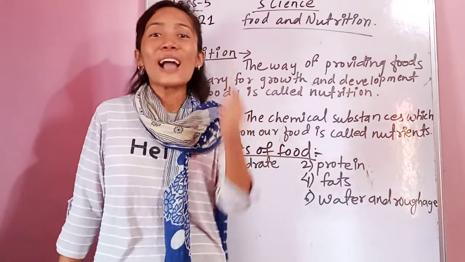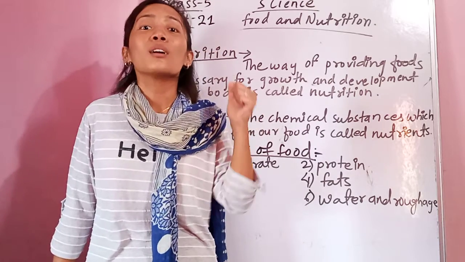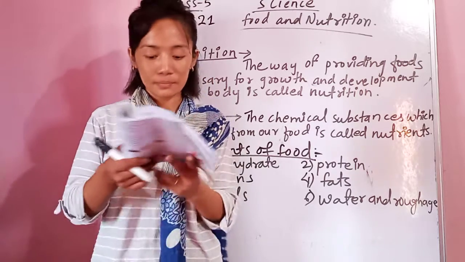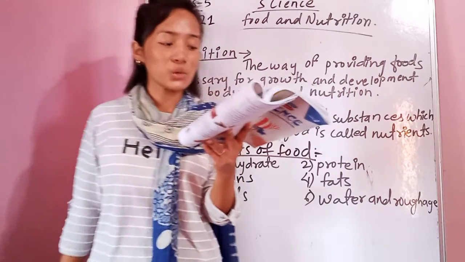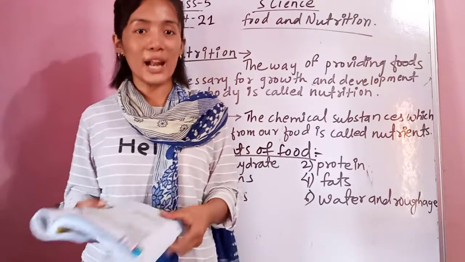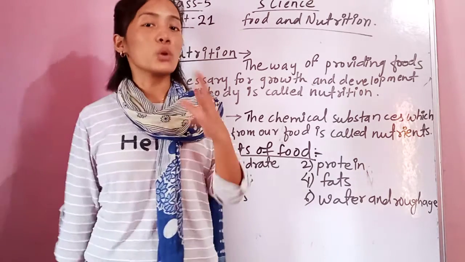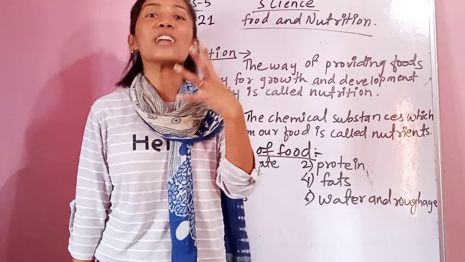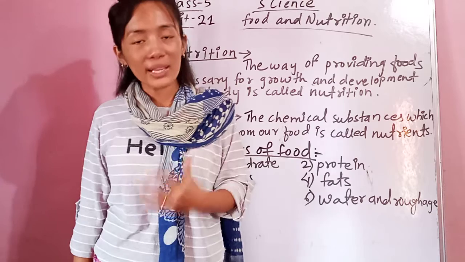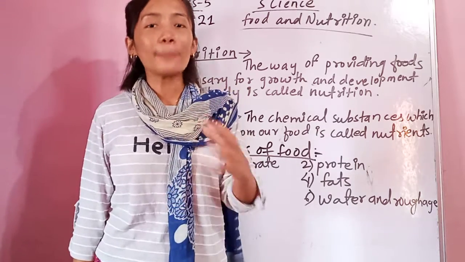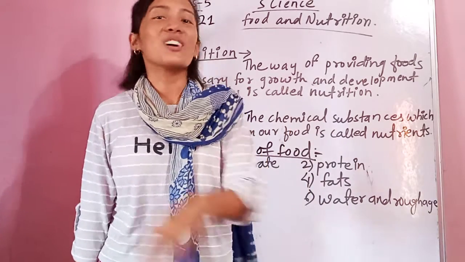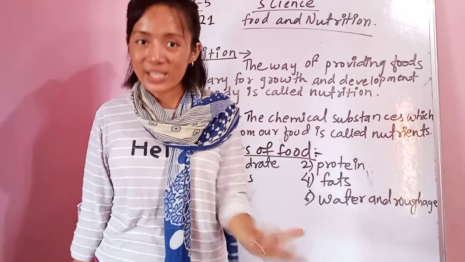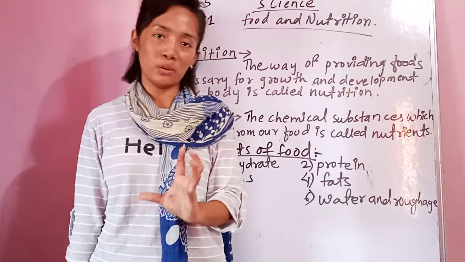Different kinds of nutrients cannot be found in a single food. So hence we should eat a variety of foods. If you want to consume different kinds of nutrition for the proper growth and development of your body, then you have to take different kinds of food, because you are not going to get all kinds of nutrients in one particular food.